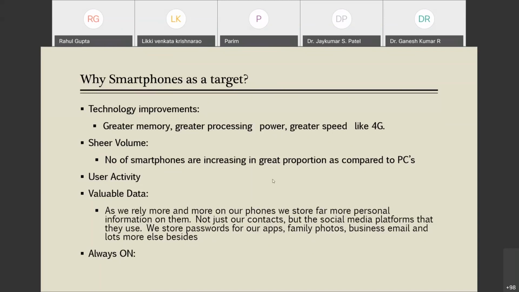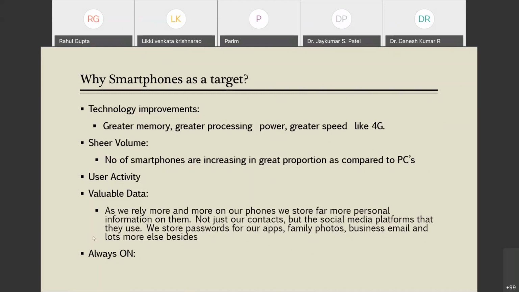So valuable data. As we rely more and more on mobile phones, we store a lot of personal information on them, and we are not limiting it just to our contacts, but also the social media platforms that they use. So we store passwords for our apps, family photos, business email, and a lot more besides.